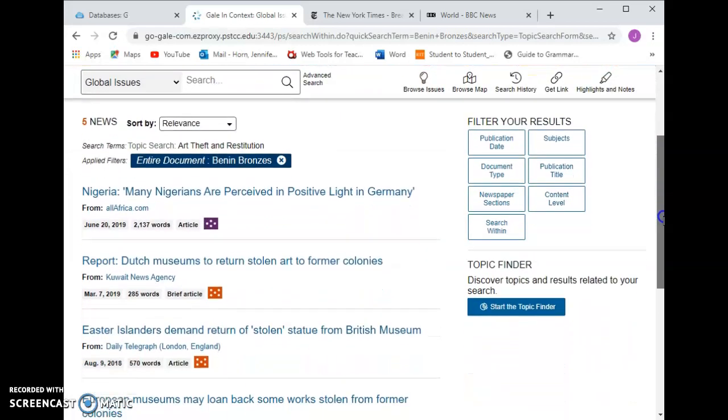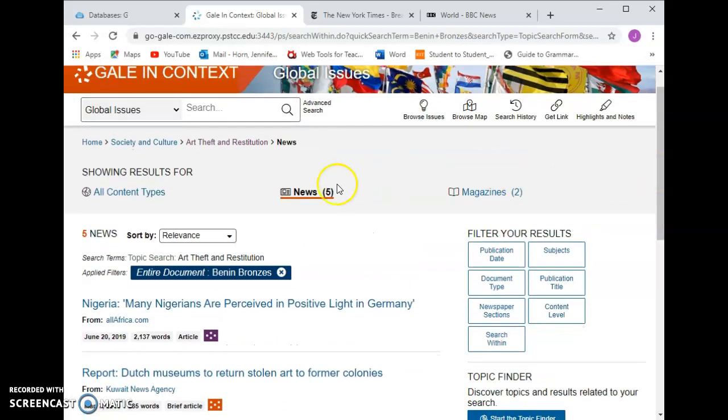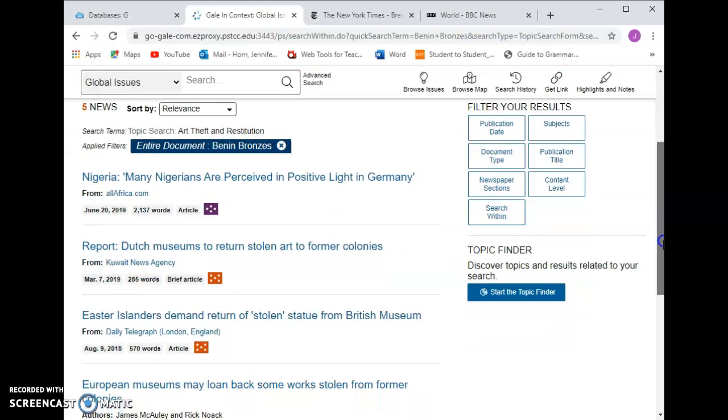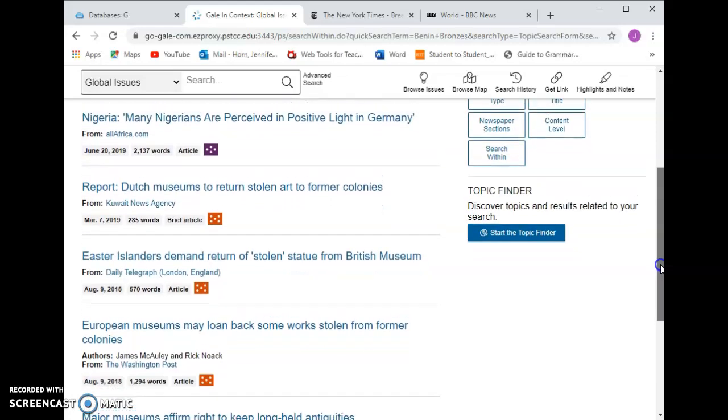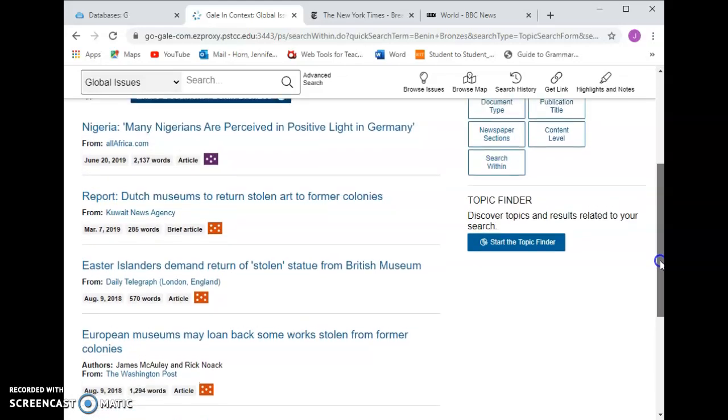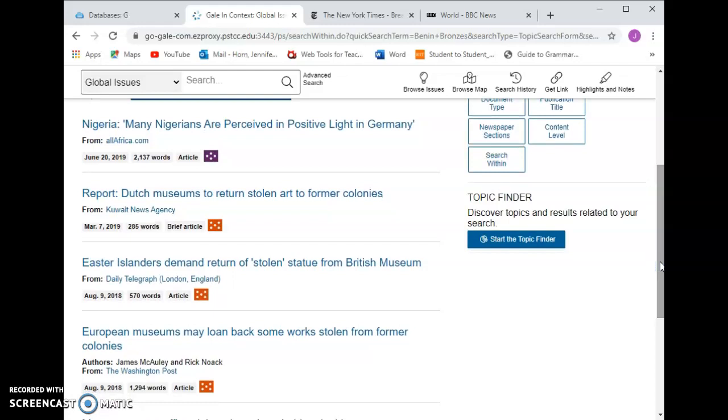So you can look through. There's not a lot here, 5 news articles and 2 magazine articles. But as you will see, it's not from Benin, it's from Nigeria. Actually, it's from a region in Nigeria. And these are sculptures that were taken by British soldiers over 100 years ago.